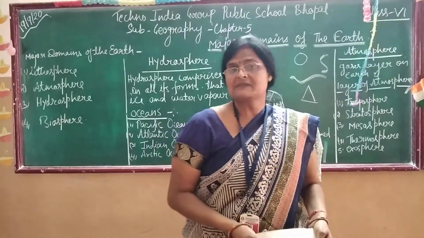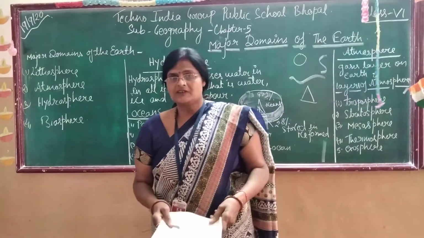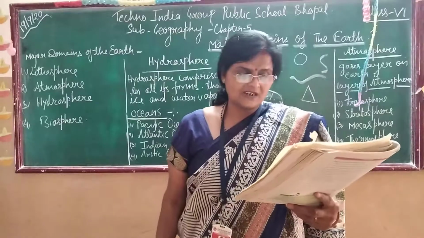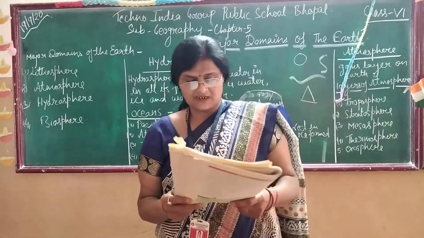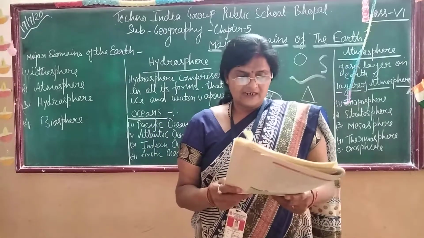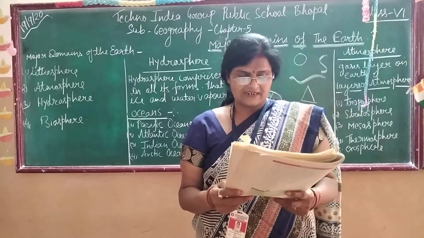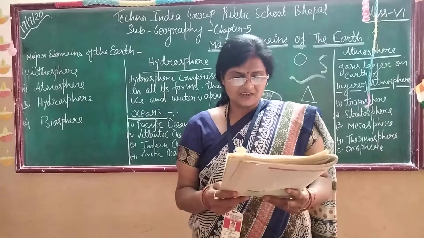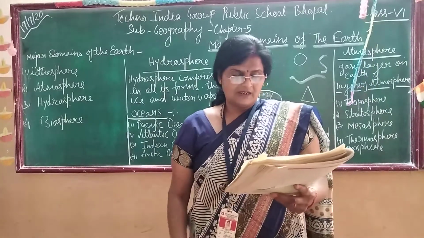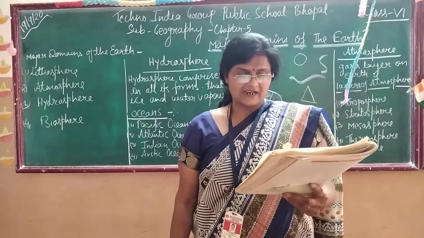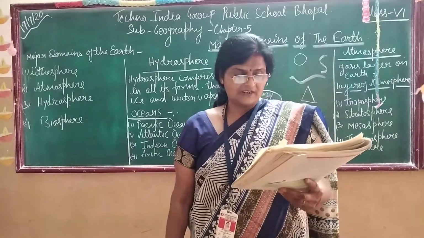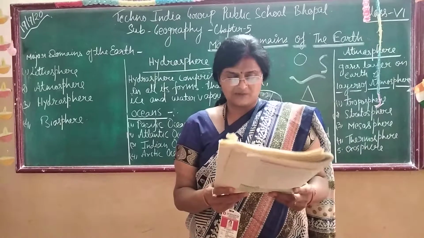Now today I will explain to you about the hydrosphere. The earth is called the blue planet. More than 71% of the earth is covered with water and 29% is land. Hydrosphere consists of water in all forms: running water in oceans, rivers and lakes, ice in glaciers, underground water, and water vapor in the atmosphere.